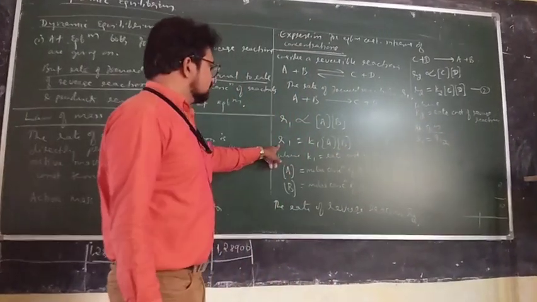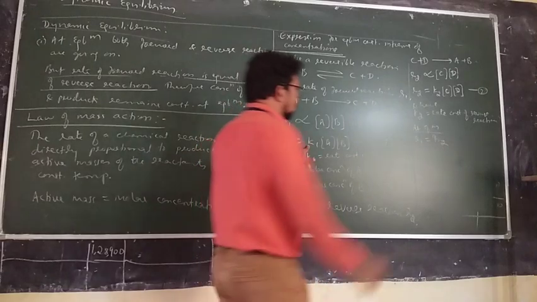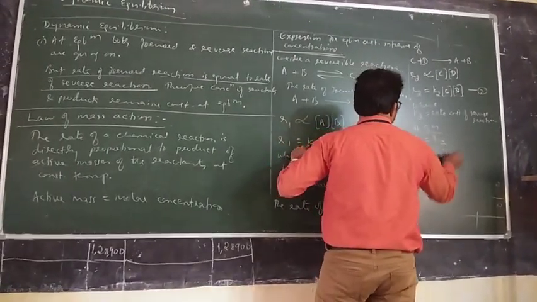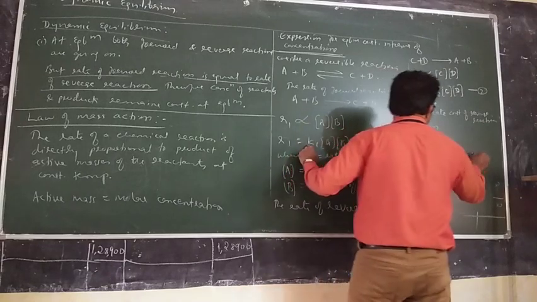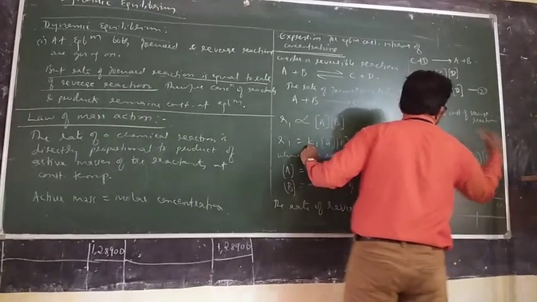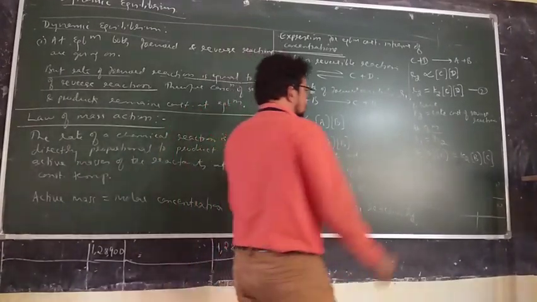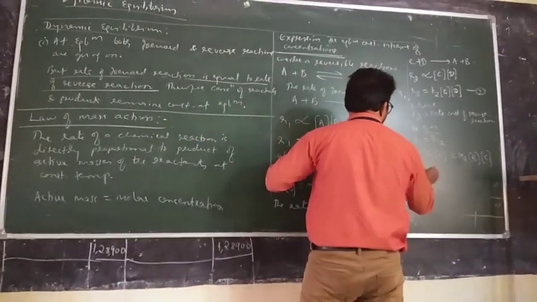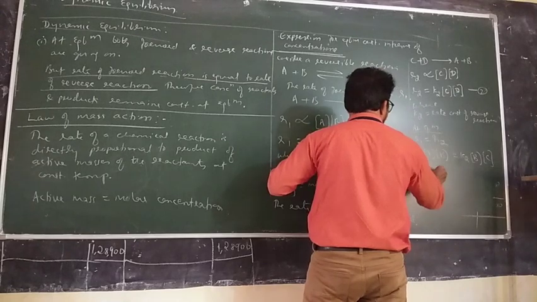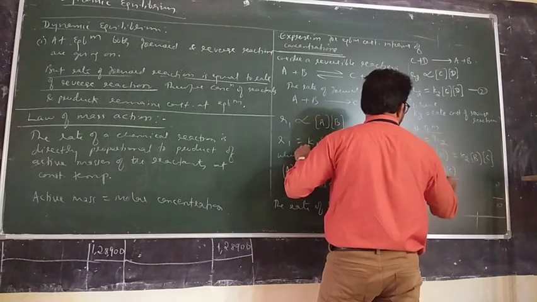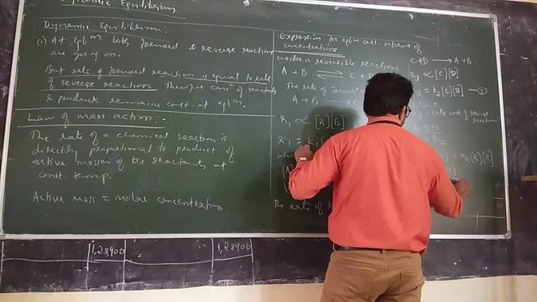From equations 1 and 2, K1 into [A] into [B] equals K2 into [C] into [D]. Is that right? Now K1 by K2 equals [C] into [D] divided by [A] into [B].